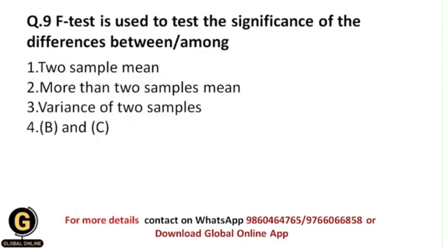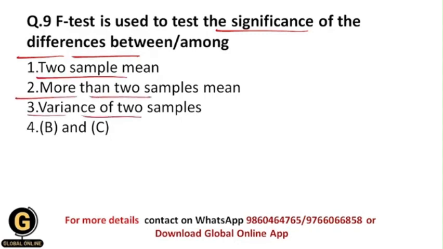Next, F test is used to test the significance of the differences between or among. So what is the usefulness of F test, why do we use the F test? Whether we need to identify the significance of the differences between or among two sample means, or more than two samples' means, or the variance of two samples, or B and C. B and C means the second and third option. As I have told you earlier in this video, F test is a parametric test.